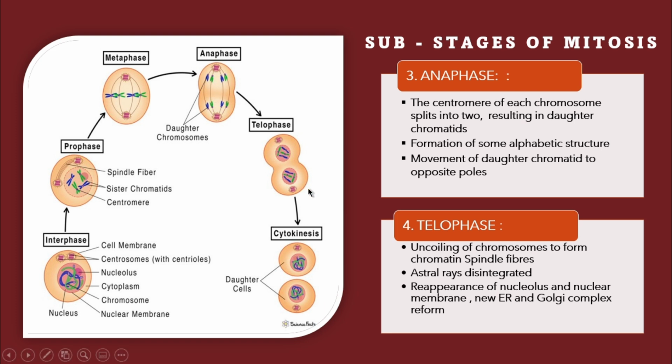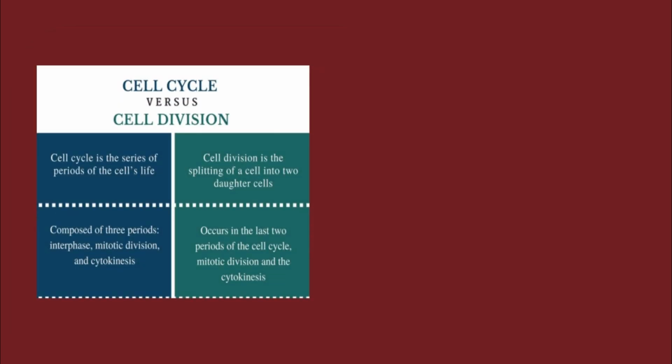Now the last stage is the telophase. In the telophase, chromosomes uncoil to form chromatin, and spindle fibers and astral rays disintegrate. Now again there is reappearance of the nucleolus and nuclear membrane, and new endoplasmic reticulum, ER, as shown here, and the Golgi complex reforms.